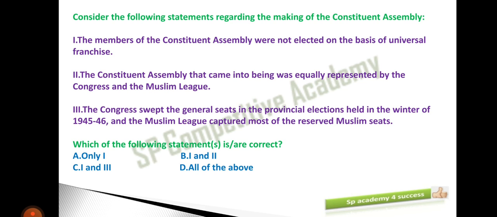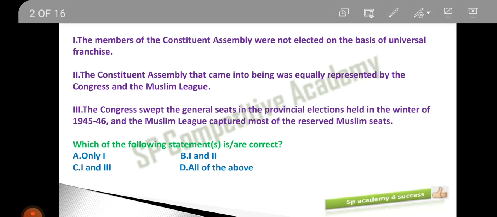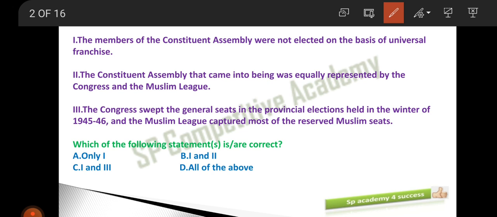The first MCQ here. Consider the following statements regarding the making of the Constituent Assembly. You have to identify which of the following statements are correct. The first point is: the members of the Constituent Assembly were not elected on the basis of universal franchise. First, let me read out all the options and then we will go for the explanation.